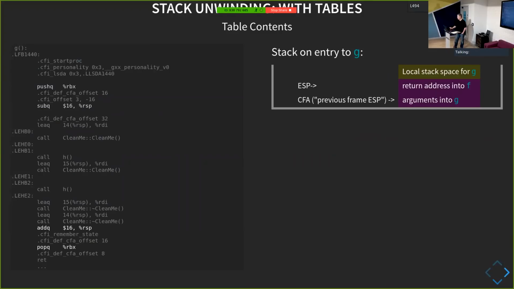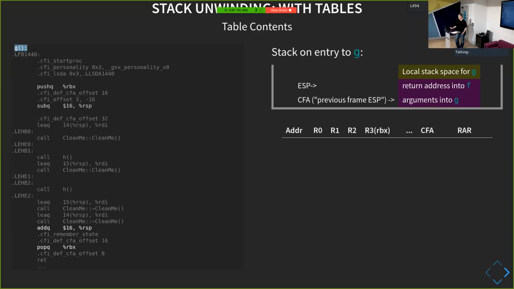So the stack, as we enter into this G function, we have our pointer here to the arguments we passed into G, and then the stack pointer, which is pointing into the return address back to F. So right on entry into G, this is the state that we're at before we do anything else. So right at this point here, as we come in here. All right. So some of these instructions, as we walk through, will affect things inside. But let's have a look at what our table looks like.